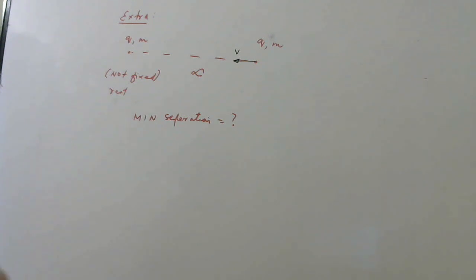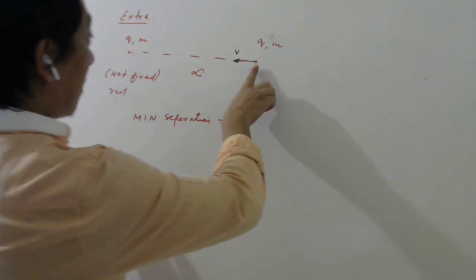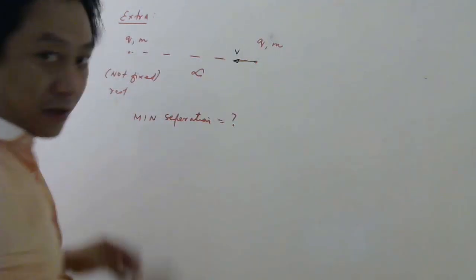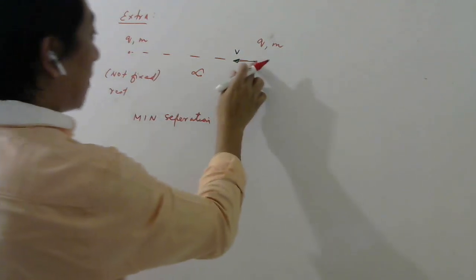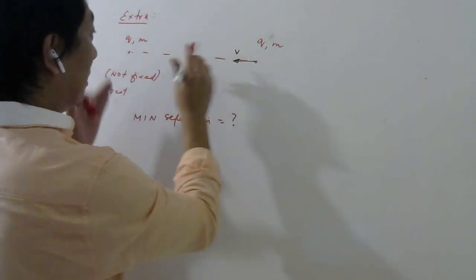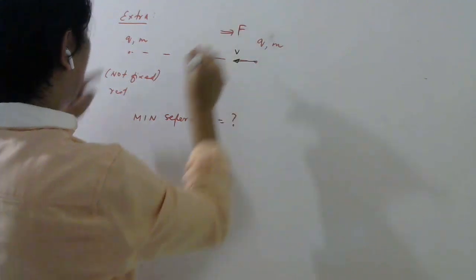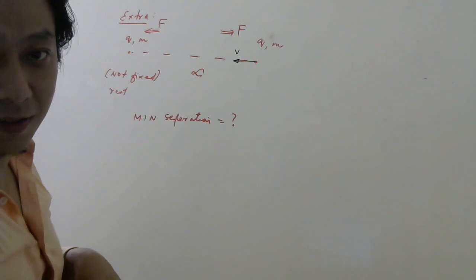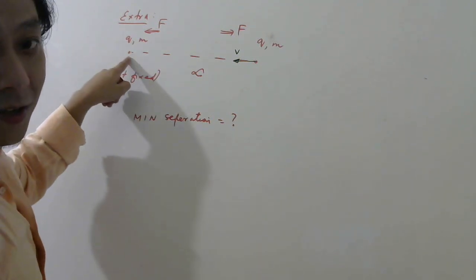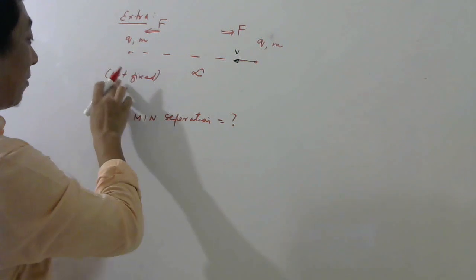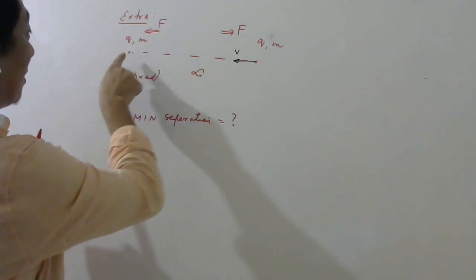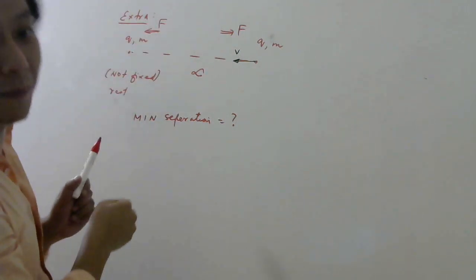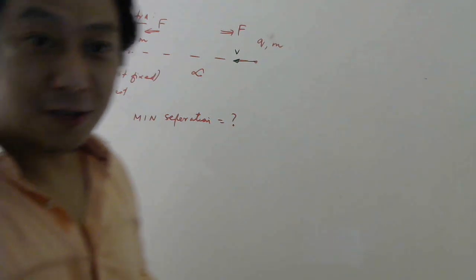Okay, think. Now be careful. As this particle will start coming like this, it will slow down because force will be this way. Right, students? So the moment this particle starts coming near to this particle, this will feel force this side and this will feel force this side. In the initial problem, the previous problem, this was fixed. So nothing happened. But now this is not fixed. So what will happen because of this force? Now this particle which is at rest, if it feels a force this side, what will happen? It will accelerate according to Newton's second law.